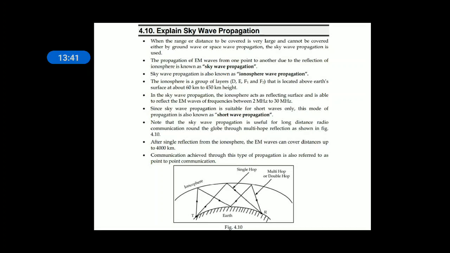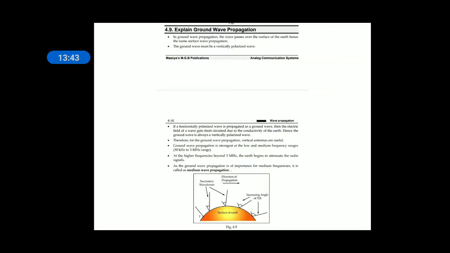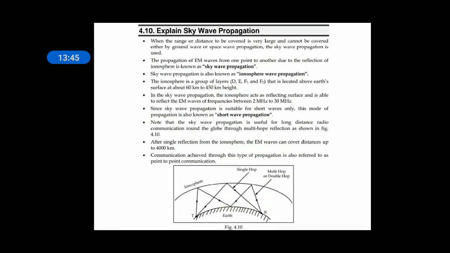The second wave propagation is ionospheric wave propagation, which is also known as sky wave propagation. In this, the sky acts like a reflector. Sky in the sense, the topmost sphere in the total spheres. One is the ionosphere, stratosphere and troposphere. Troposphere is the sphere which is nearer to earth's surface, whereas the ionosphere is far away from the earth's surface.